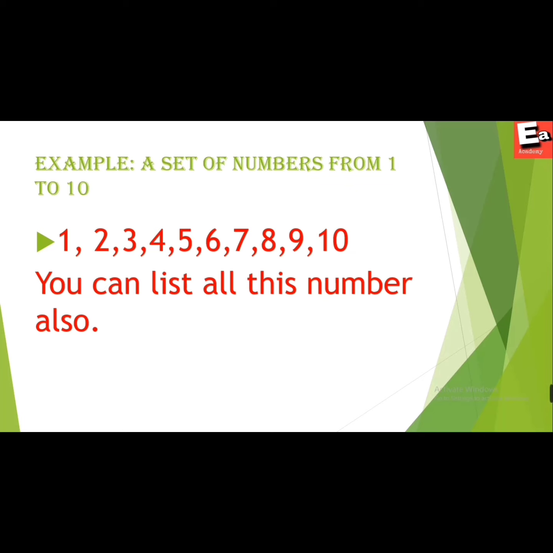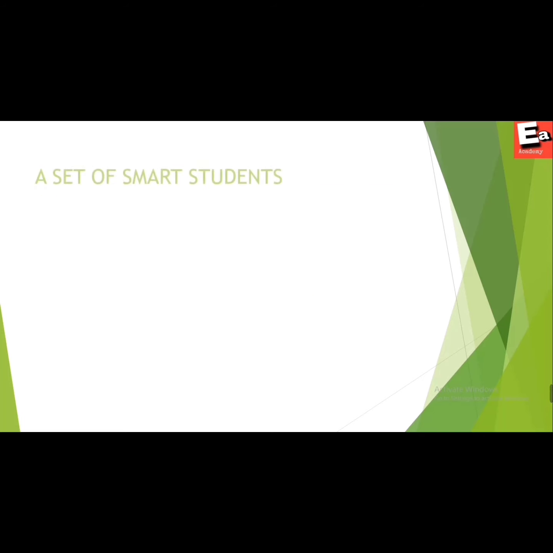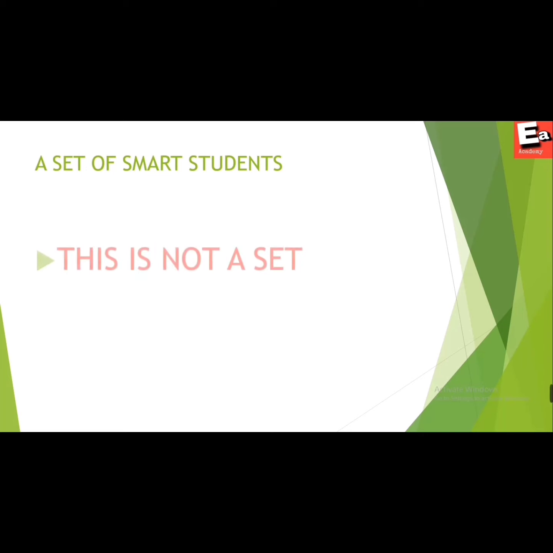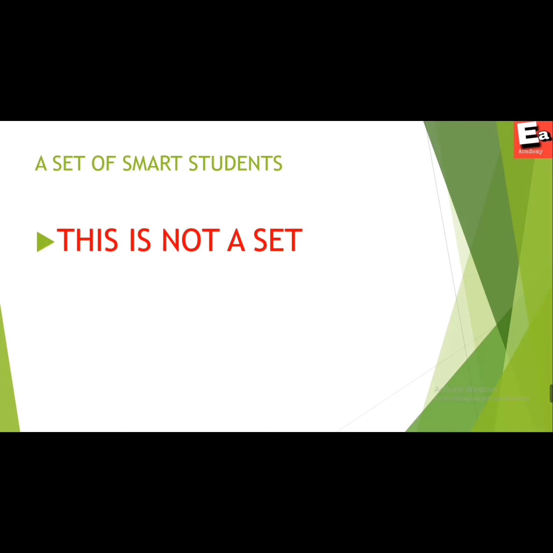Let's consider another example: a set of smart students. Can this be considered a set? No, not exactly, because smart student cannot be defined or measured. We can say that this is a relative term, because the meaning of this word will change from individual to individual.